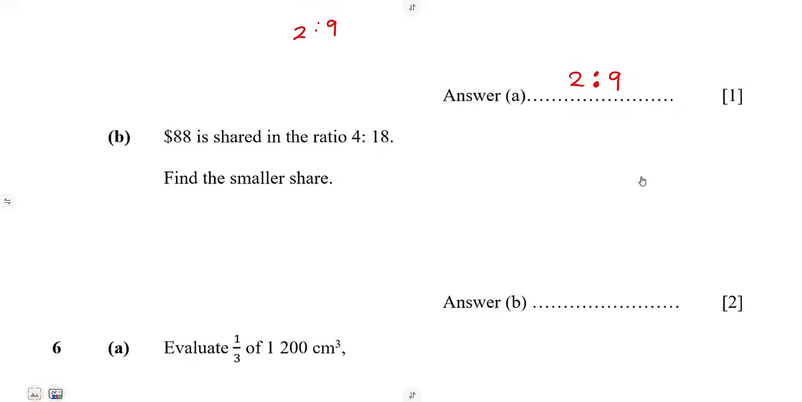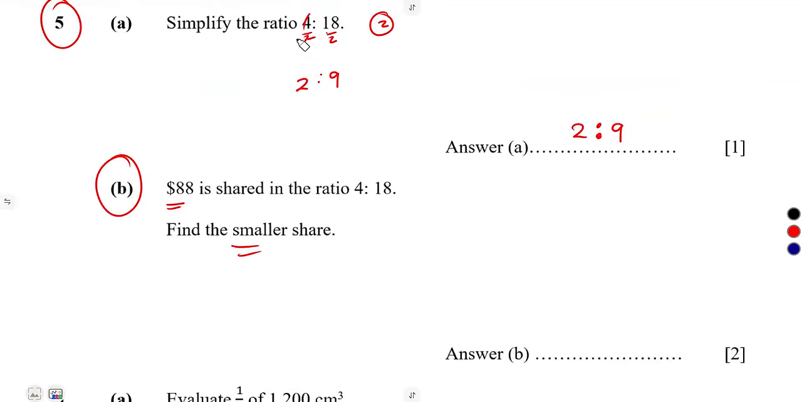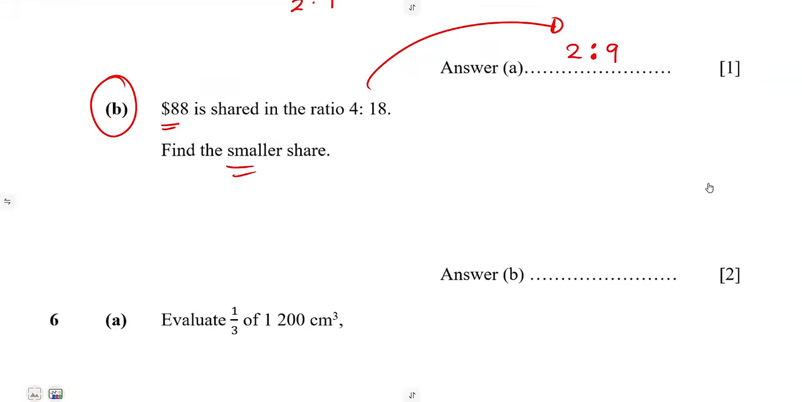All right. Then from that, on B, $88 is shared in the ratio 4:18. Find the smaller share. So already, guys, we have simplified this ratio above. We have simplified it to its simplest form, which gave us 2:9. So you can work with that one, which is in simplest form, or you can work with this 4:18. It is in your hands.